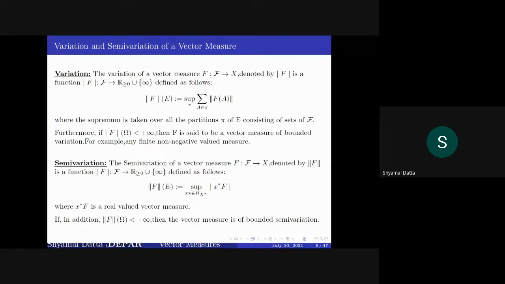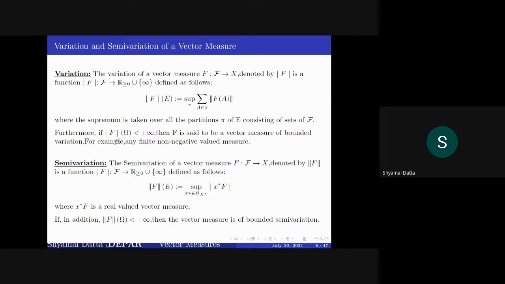Okay, now let us shift our attention to different topics: variation and semi-variation. The variation of a vector measure f is defined as a function from the sigma-algebra to the extended non-negative real numbers, defined by: the variation on E is equal to the supremum over all partitions pi, consisting of sets from the sigma-algebra, of the summation of the norm of f(A).